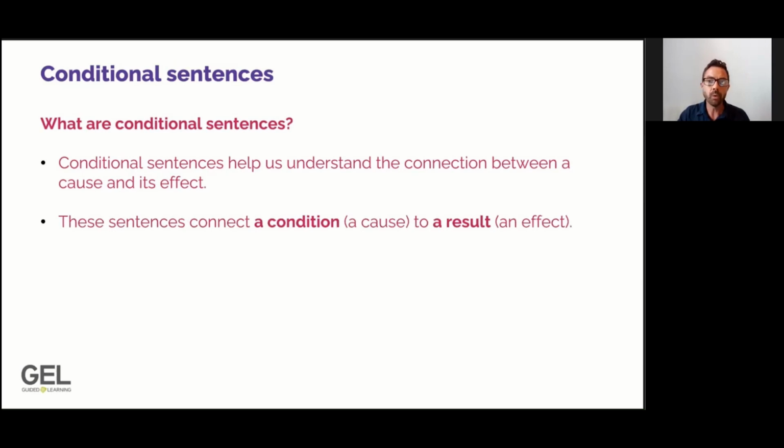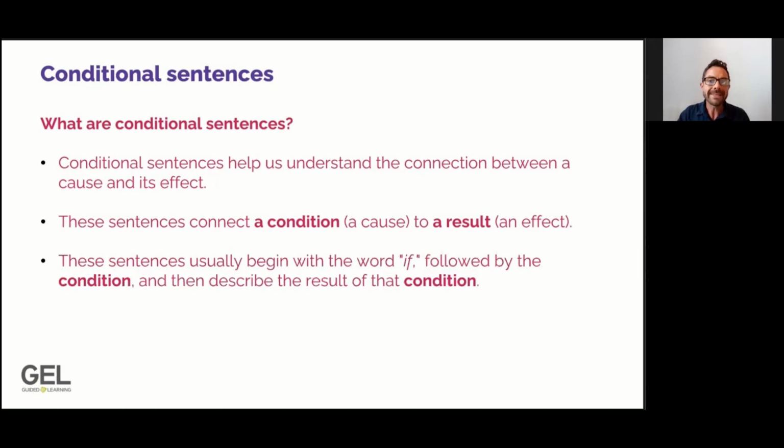These sentences will contain a condition, and this is the cause, and it will connect the condition to a result, the effect of that cause. These sentences usually start with the word if. After if, we will say the condition, and then we will describe the result of that condition.